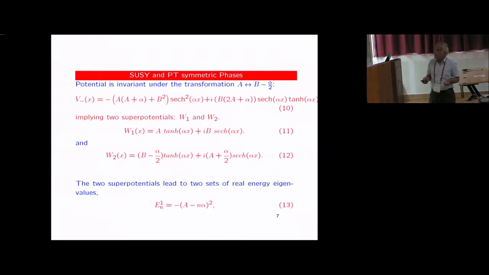Now the question is which one is lower? These are the two energies. Which one is lower will decide whatever is the ground state. But both of these exist, and these are the ones which will coincide at the exceptional point. So the origin of two representations or wave functions merging comes from the fact that there are two superpotentials giving rise to the same potential, and one of them, of course, is a ground state. All this analysis is true, and we have done it using supersymmetry and shape invariance, provided A greater than 0, B greater than alpha by 2.